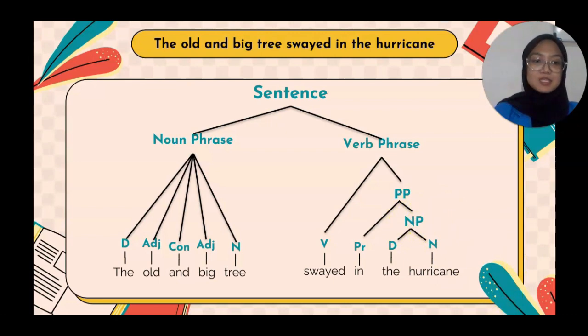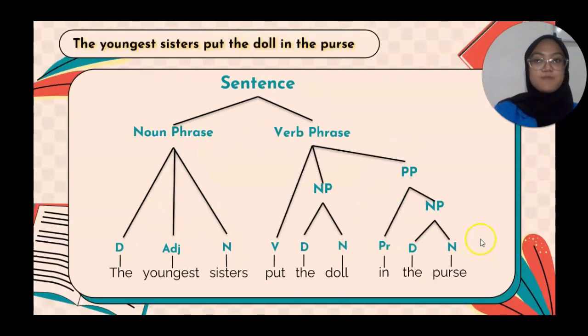Okay, next sentence. The youngest sister put the doll in the purse. Every sentence must consist of a noun phrase and a verb phrase, as well as the sentence "the youngest sister put the doll in the purse". So this sentence consists of noun phrase and verb phrase elements.